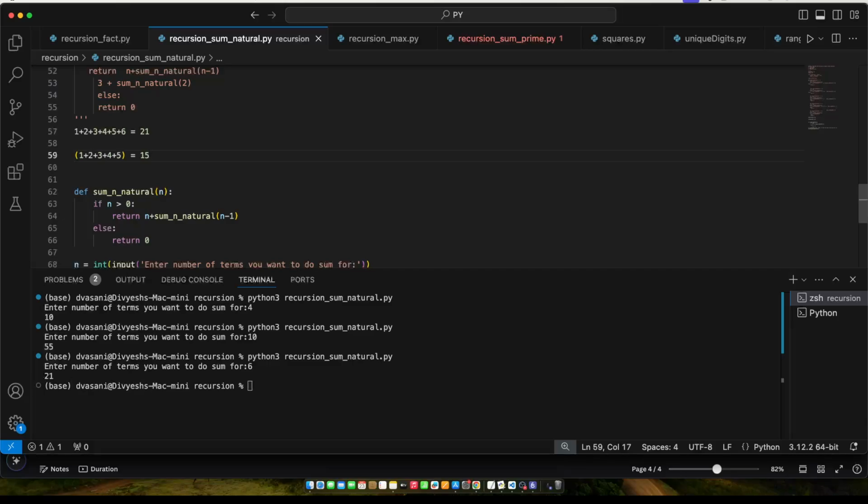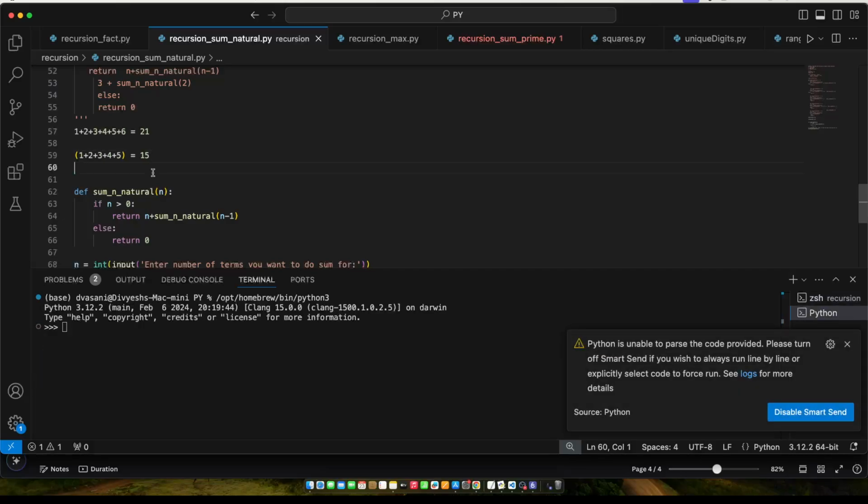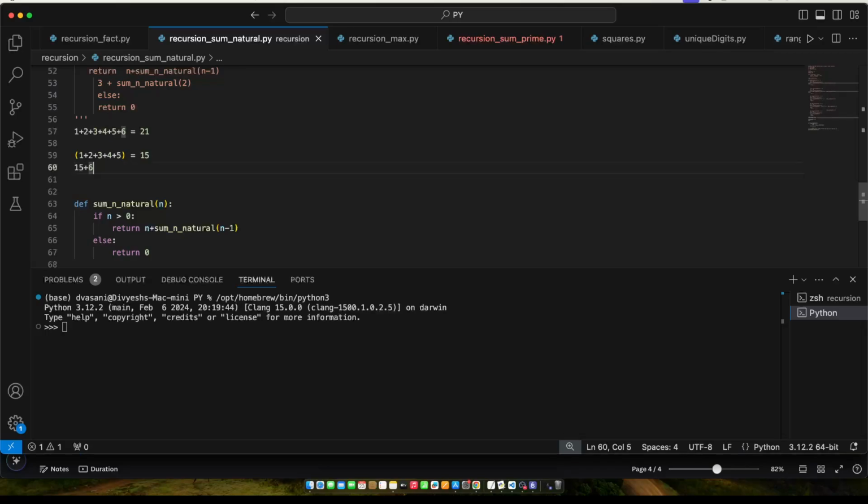So to reach to the 21, what I need to do is, I just need to add the last term to this solution. So 15 plus, I just added the last term, which is 6. So this is what I did. I just added the last term, which is nth term, if I call it, and then I'm reaching to the solution. So that's what I was trying to do.